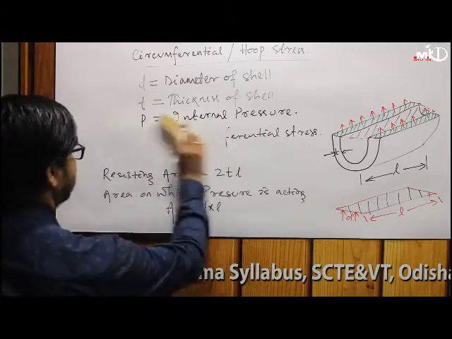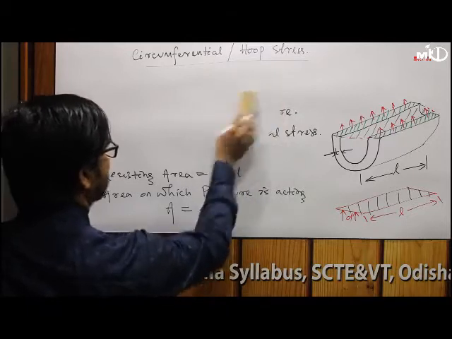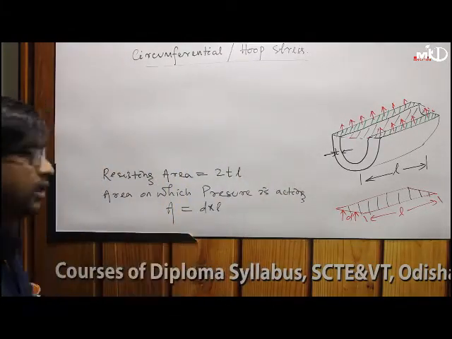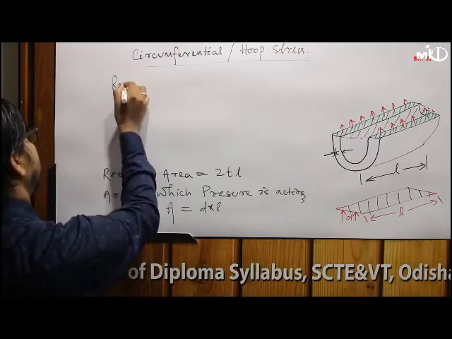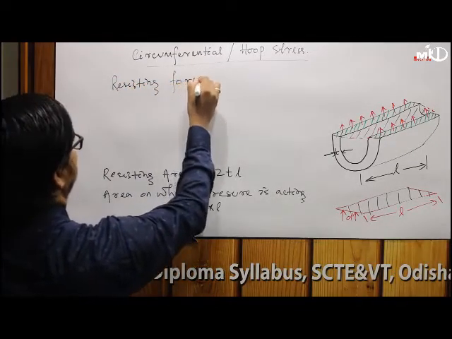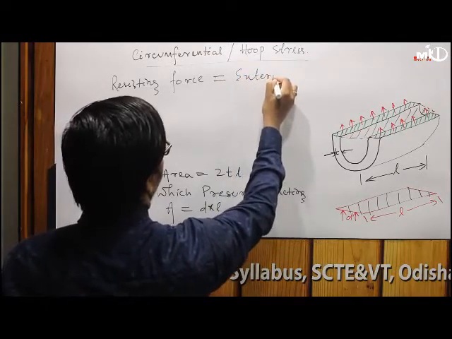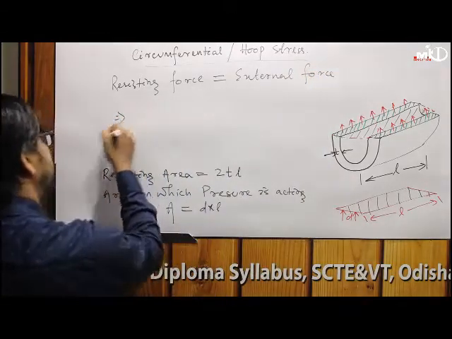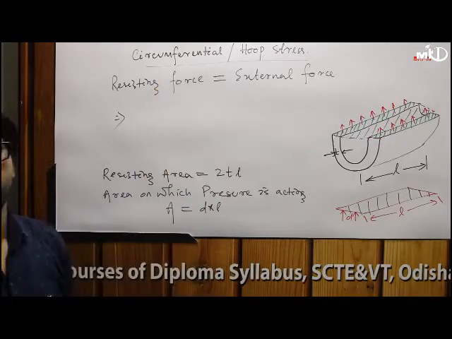If this is the resisting area and this is the external force area, then obviously the failure takes place at minimum, when both are the same. The resisting force equals the external force, which is the deforming force. So if the resisting force is equal at minimum, any more will cause breaking.